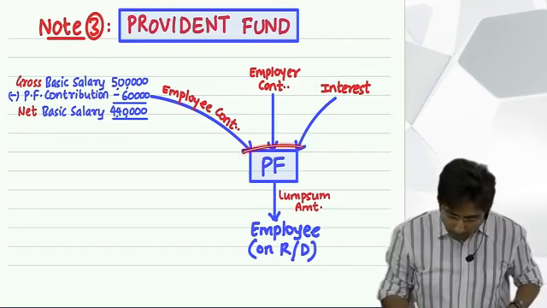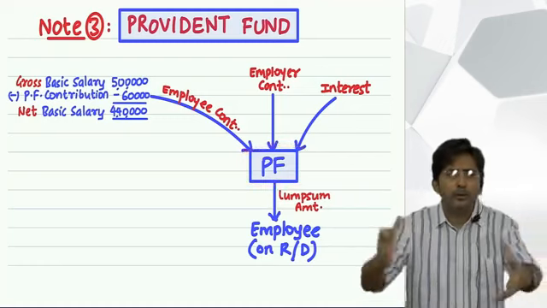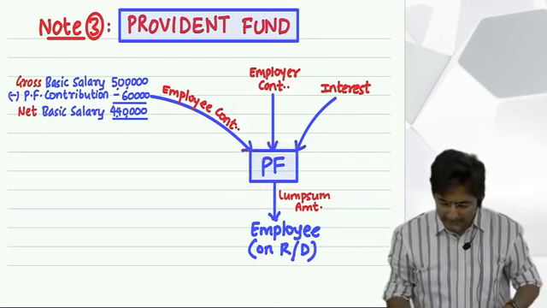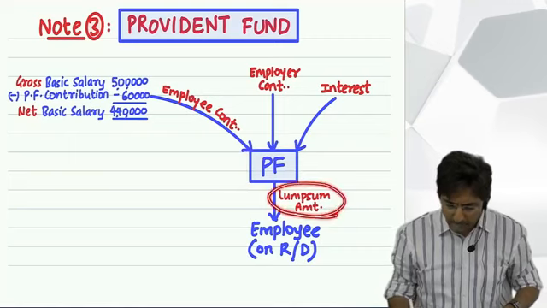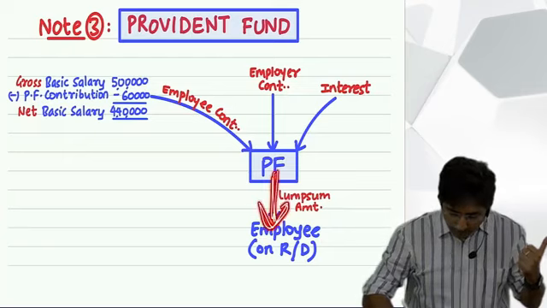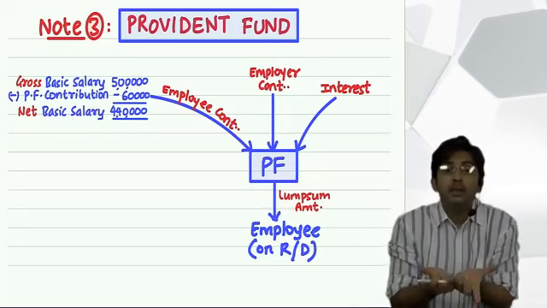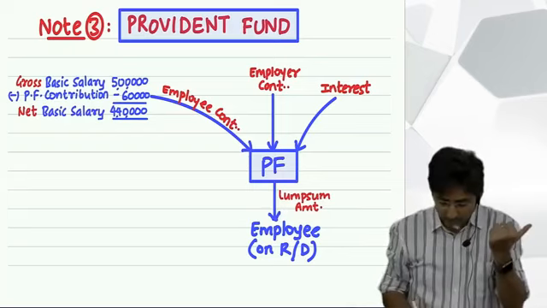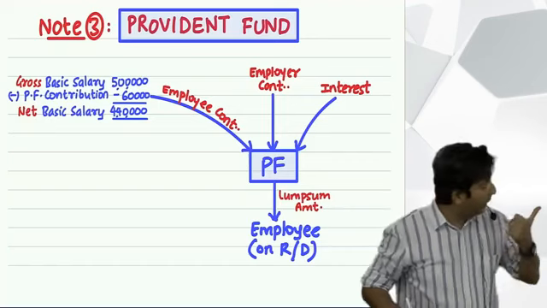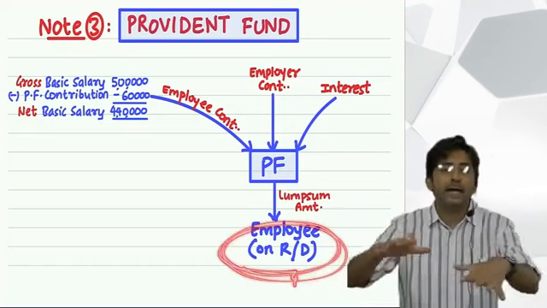And this way, one fine day, a huge amount will be accumulated in this account. And at the end, the lump sum amount is given to the employee. Tell me, what does this arrow mean? This arrow means the employee will receive. But when will he receive? On retirement or death? He actually gets it on retirement.